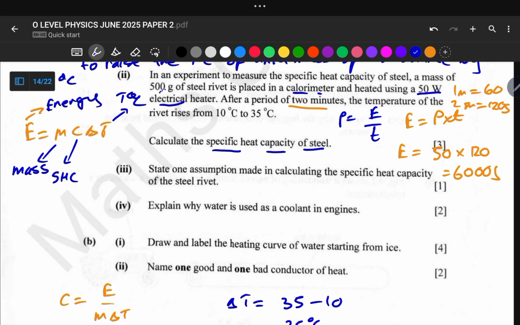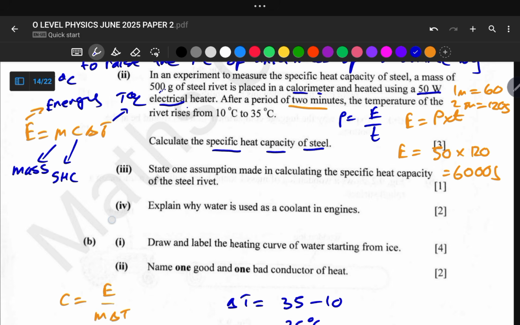All of the energy that has been supplied by this electrical heater is converted to this steel. Okay, so let us move on to the next part of our question, number 10, which says explain why water is used as a coolant. The reason why water is used as a coolant is because water has a high specific heat capacity, so more energy is being absorbed for a small temperature change in water.